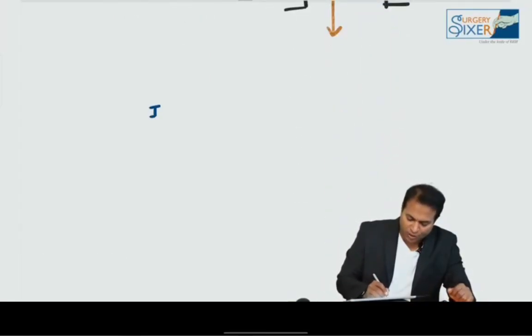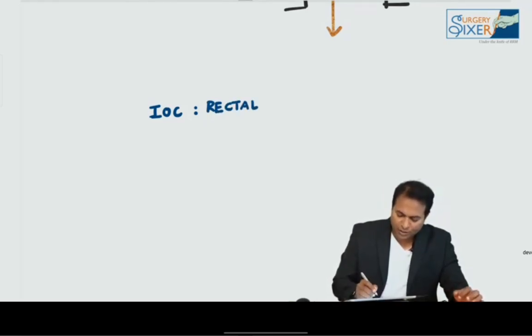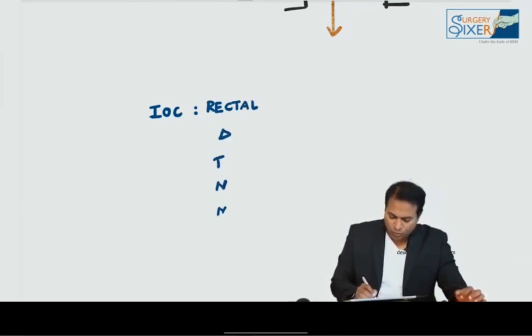So now this patient comes to you. Investigation of choice for rectal cancer. Can you tell me what is the investigation of choice for rectal cancer? So rectal cancer, the investigation of choice to diagnose, to do T staging, to do N staging, to do M staging, and tumor marker.